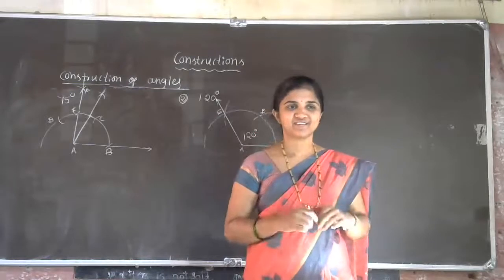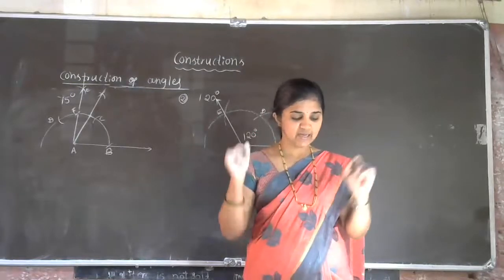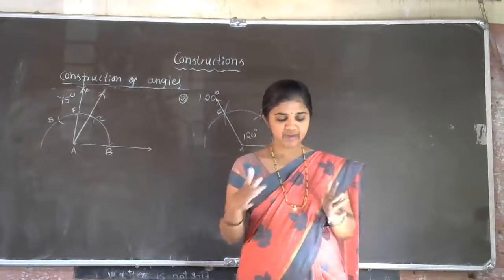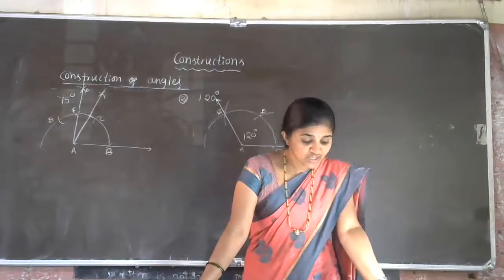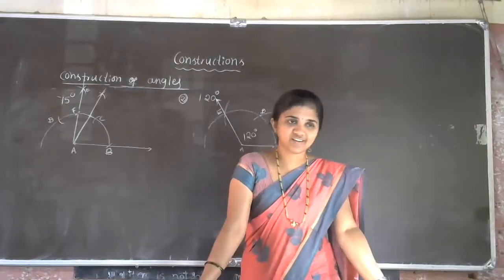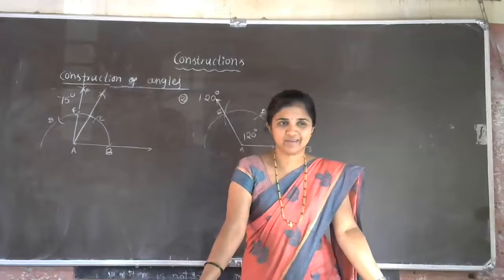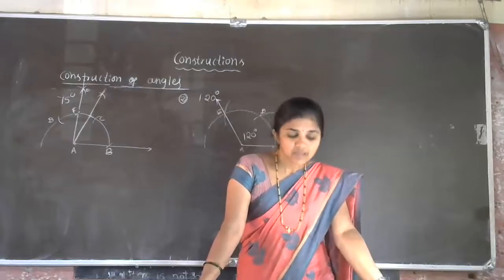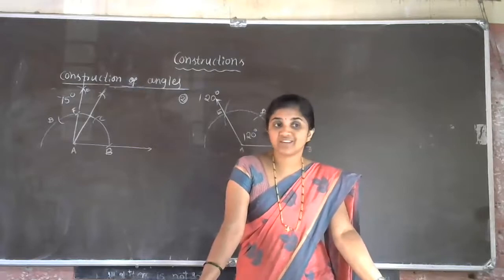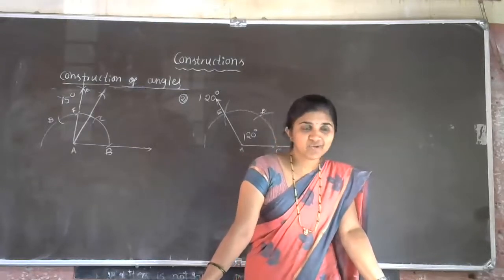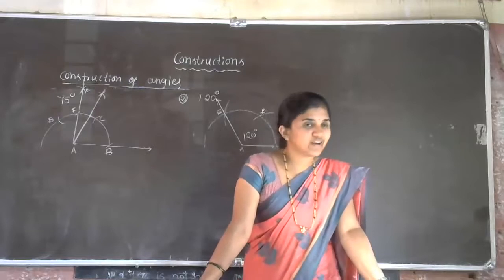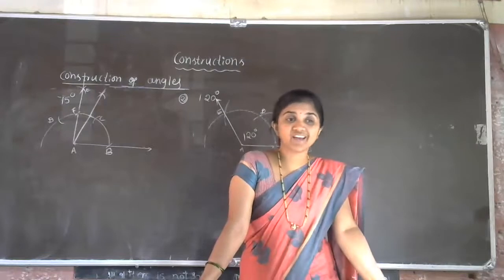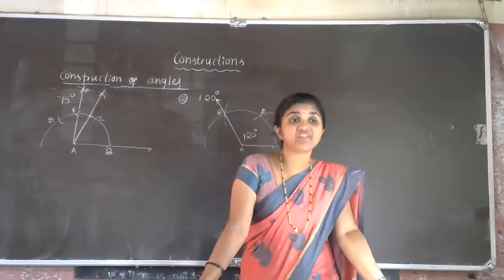Okay, yes. Next, last one: construct an equilateral triangle given its side, and justify the construction. Construct an equilateral triangle. Take any measurement, 6 cm, 7 cm. Then you have to justify the construction. What is there to justify? The 3 sides are equal, so it is an equilateral triangle. Then we all know that in an equilateral triangle all the angles are also equal, that is, it is equiangular also.